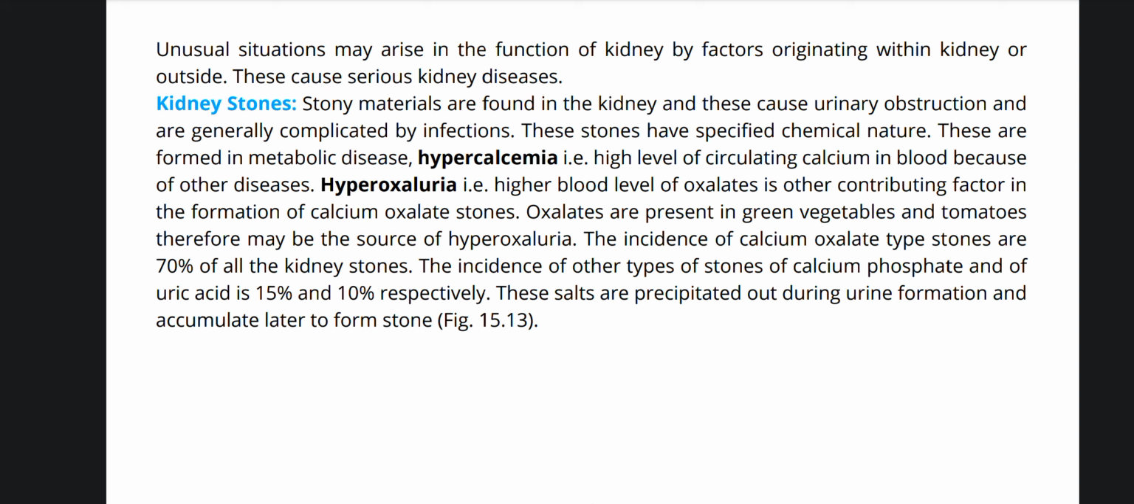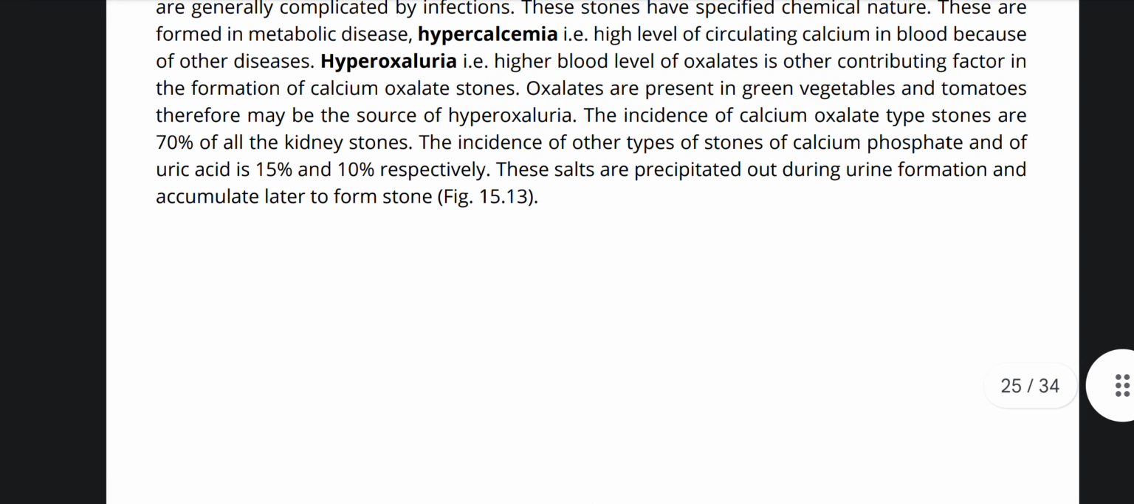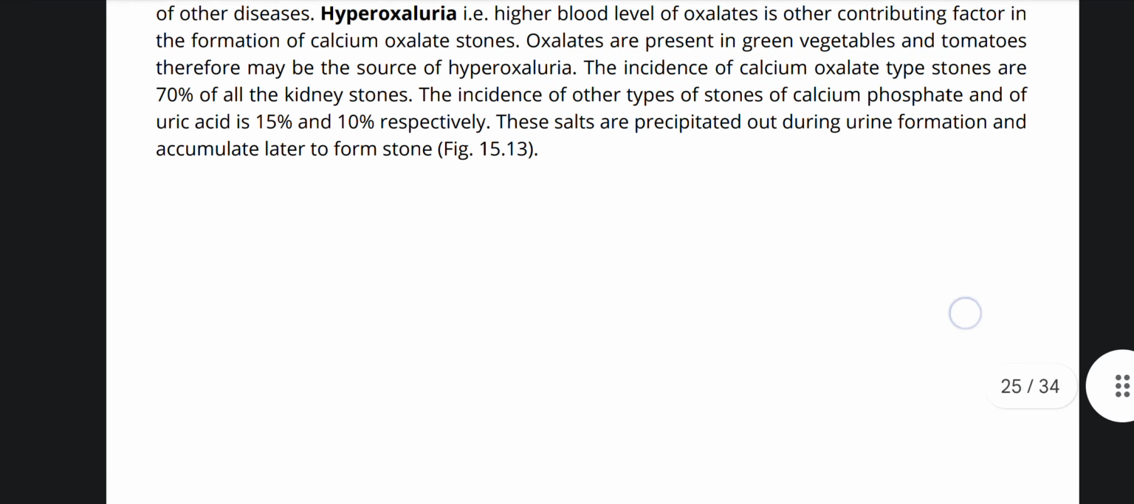The incidence of calcium oxalate type stones is 70% of all kidney stones. The incidence of other types of stones, of calcium phosphate and of uric acid, is 15% and 10% respectively. These salts are precipitated out during urine formation and accumulate later to form stone.